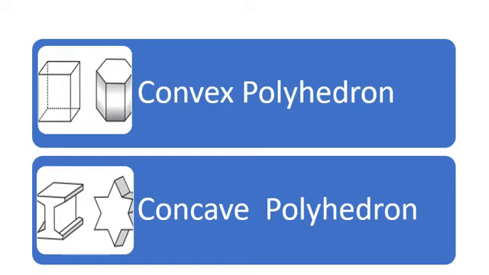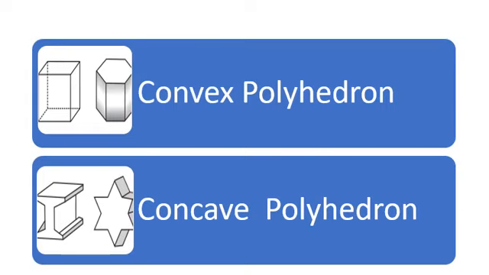Polyhedrons that are made up of convex polygons are called convex polyhedrons, and convex polygons are the polygons in which no portion of any of their diagonals lies exterior to the polygon. In these figures you can see very clearly that no portion of any of their diagonals lies exterior to the polygon, so these are convex polygons and hence they are convex polyhedrons. Coming to the next type, that is concave polyhedron.